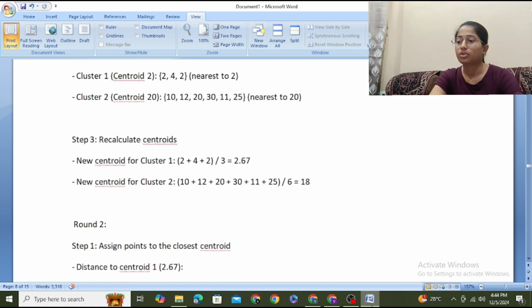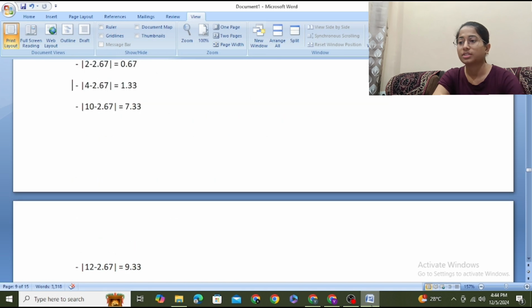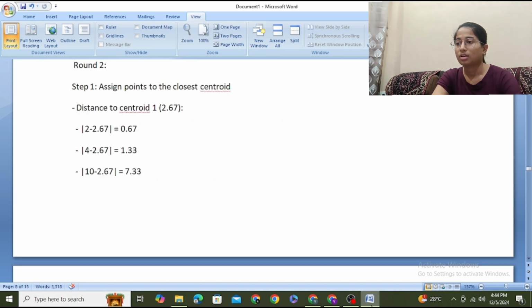Now recalculate the centroids. New centroids are: this is 2 plus 4 by 2, which is 3, and this calculation is done in round 2. Now another 2 centroids are taken.